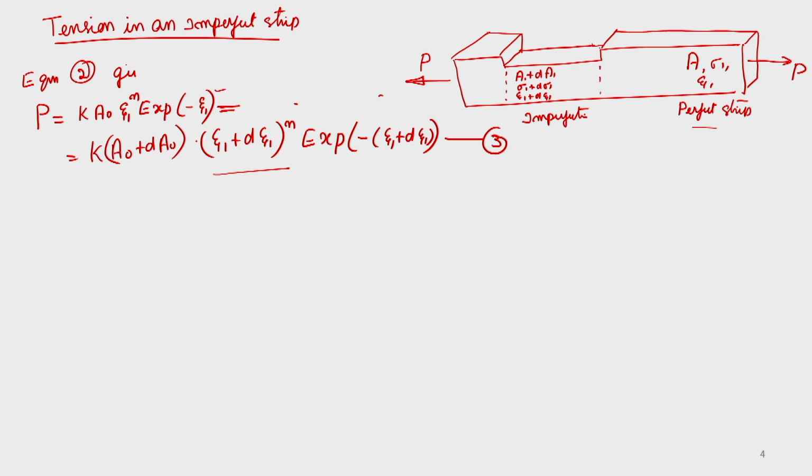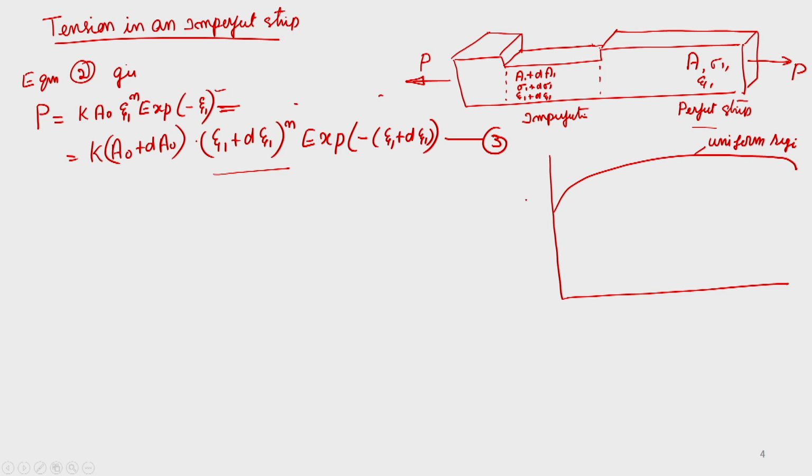So, if you look at the load versus strain curve, if you plot this load versus strain curve for the two sections, when your load is coming, maybe one will come like this. This is for the uniform region. This is the perfect region, we are calling it the uniform region. Whereas for this part, it will be in an imperfect region, you will find that it is something like this.